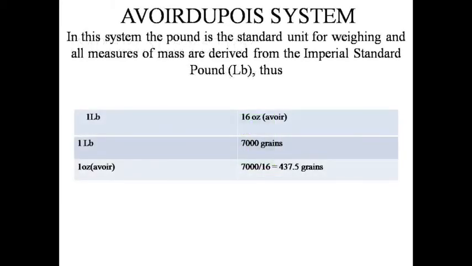Avoirdupois system. In this system, the pound is the standard unit for weighing, and all measures of mass are derived from the imperial standard. Thus, 1 pound is equal to 16 ounces and 1 pound is equal to 7,000 grains. 1 ounce is equal to 7,000 divided by 16, which is equal to 437.5 grains. This is the avoirdupois system.